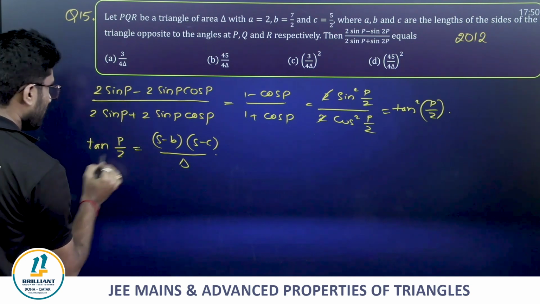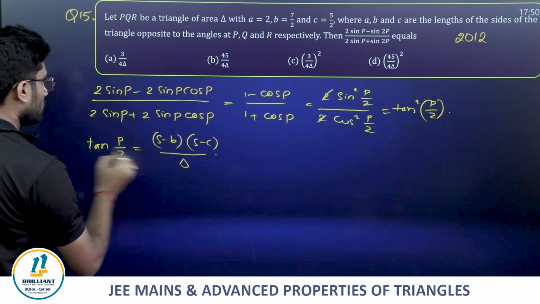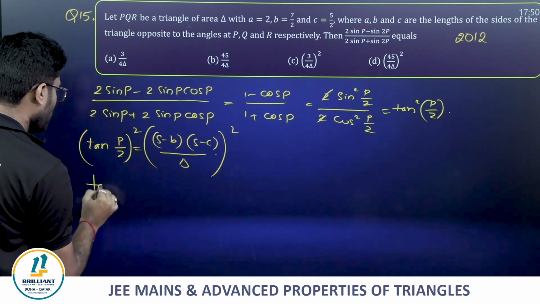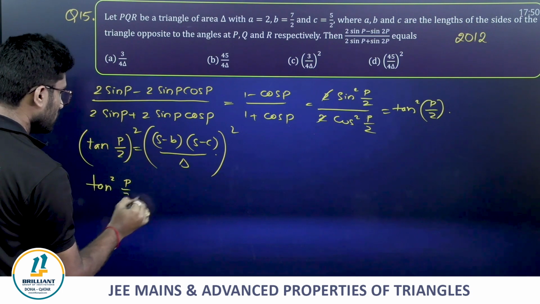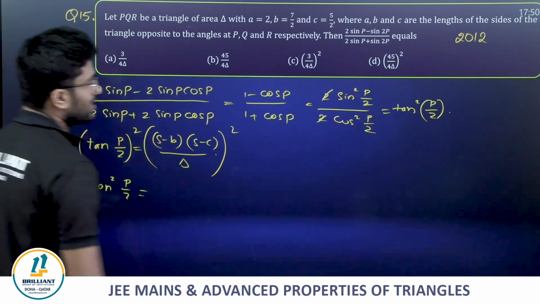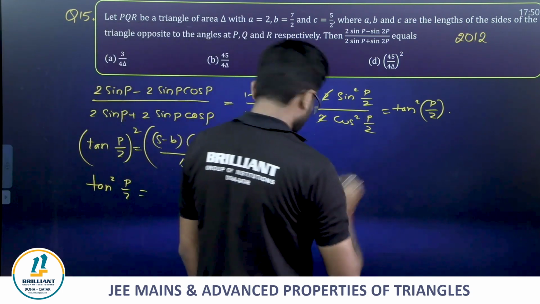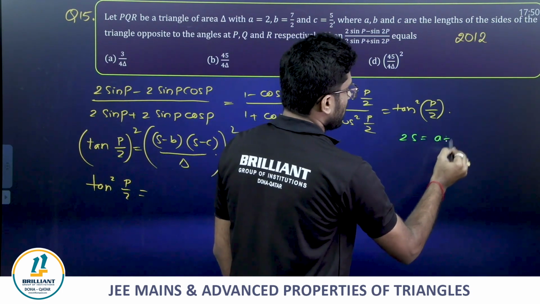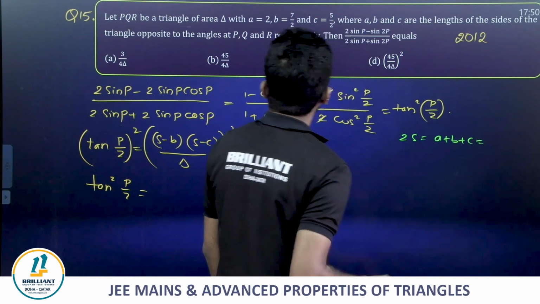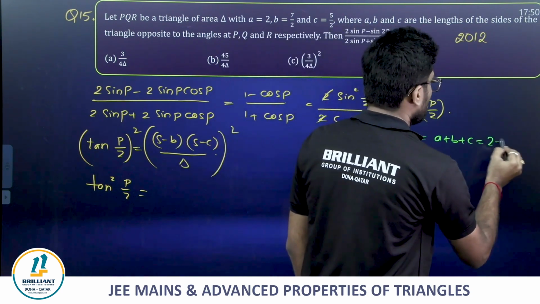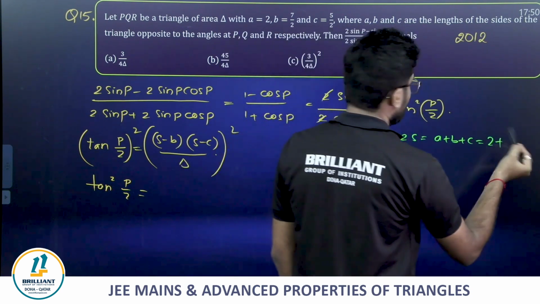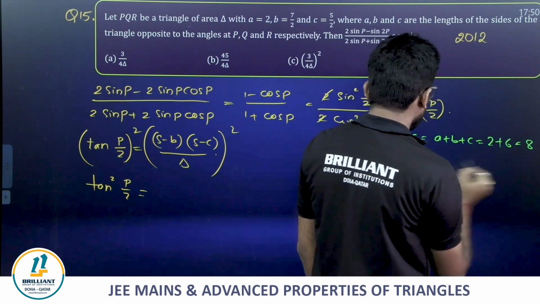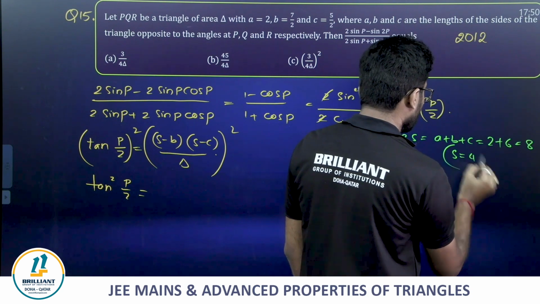So tan square P by 2 is S minus B into S minus C by delta whole square, and we need S. First let's find 2S. 2S is equal to a plus b plus c, which is 2 plus 7 by 2 plus 5 by 2. 7 plus 5 is 12 by 2, which is 6, so 2S equals 8. So S is equal to 4.